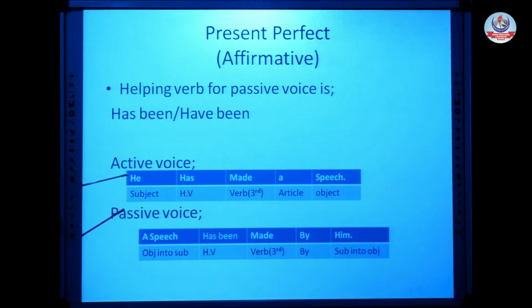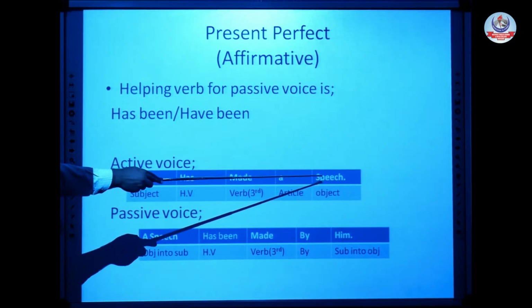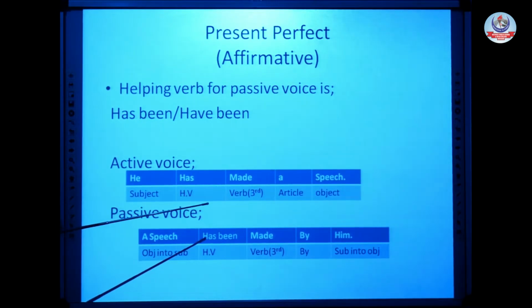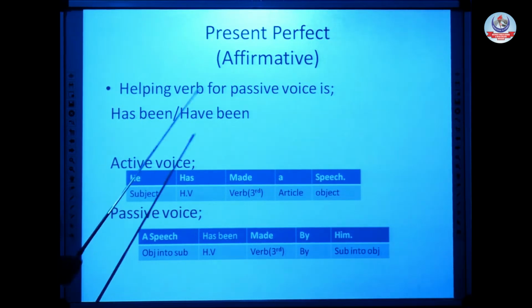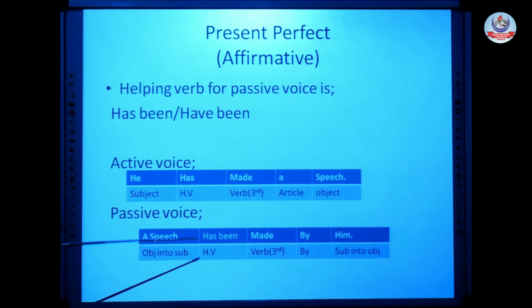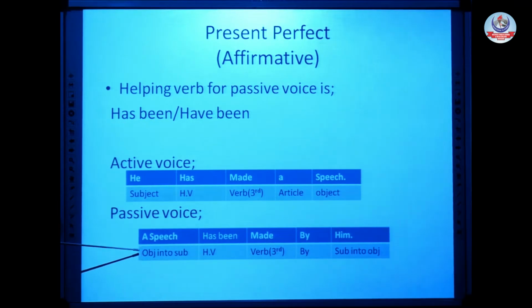Now we will start from the beginning. First, the basic rule is object into subject. Same rule. Speech is our object, so here speech will be the subject. Remember one thing: the article will always remain with its noun or object. The article always stays with its noun and object. It is not that in passive voice, when we have the object speech, we just write speech here. No, the article which is written with that object will also be written here. A speech will be at the start.